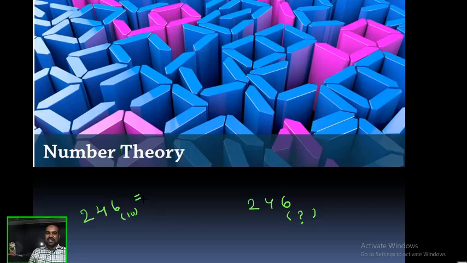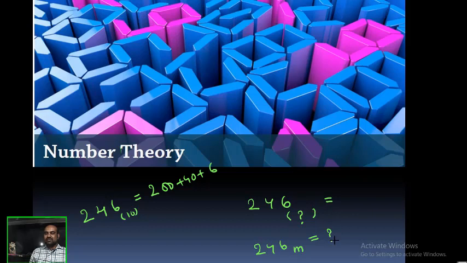Now, I can read it as 246 and also I can write it as 200 plus 40 plus 6. But here I can't read, I can't write. So, for example, 246 with some base m given. What is the meaning of that? This is a 3-digit number with base m. But how to read it? How to write it? That is an interesting thing.